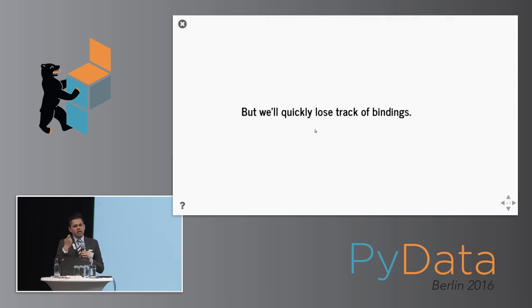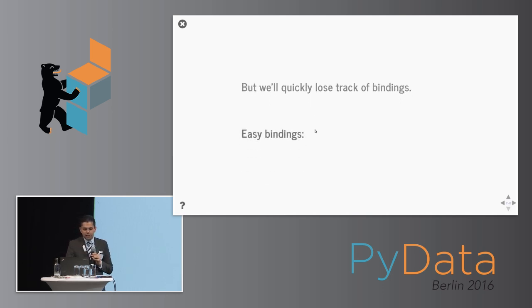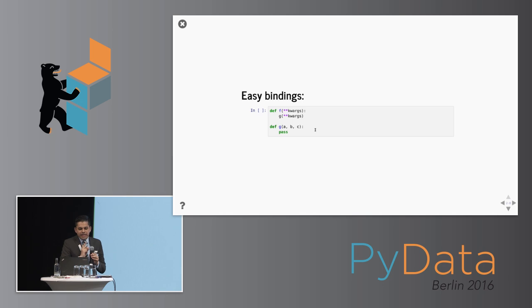But the problem is, even in fairly simple code bases, I suspect we'll quickly lose track of bindings. And I'll show you what that means. The easy binding that we'd expect is we have some function f that calls some other function g, and it just passes the keyword arguments down. And here we could see anything we pass into f gets passed into g, g takes arguments a, b, and c, therefore f takes arguments a, b, and c, our analysis is done. And that's a fairly simple analysis.